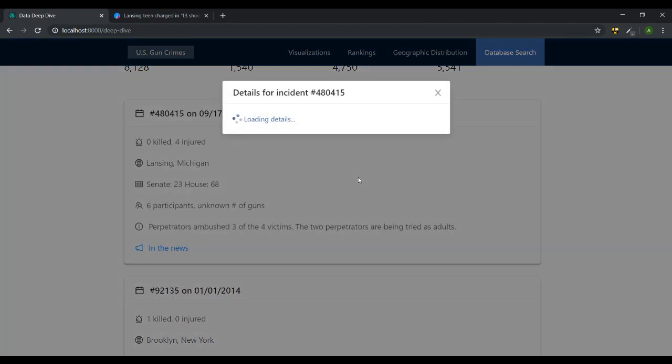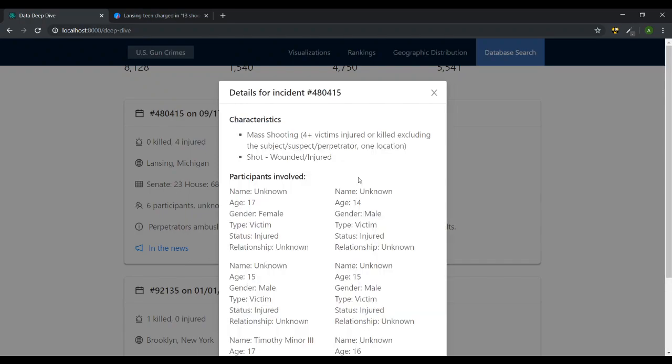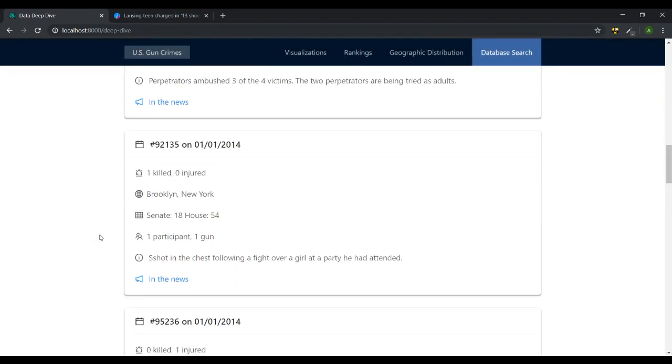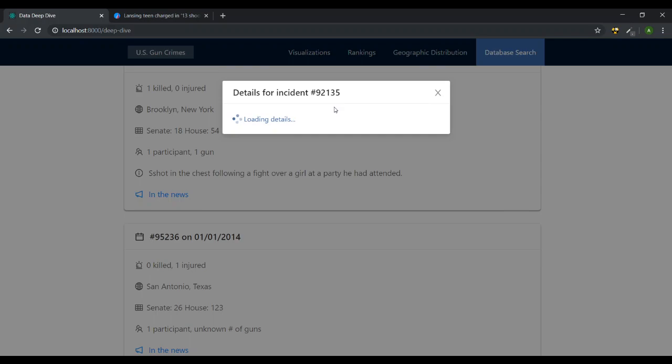If you click a card, it will also open some details for the characteristics of that crime, the incident participants, as well as the guns involved. There we go. We see this one was a mass shooting with participants being wounded, shot, wounded, and injured. You can look at the ages to verify that these are all in fact minors, and gun data is unfortunately unavailable for this incident. That's just another anomaly in the dataset. It's not always available. You can look at one where it is available though.